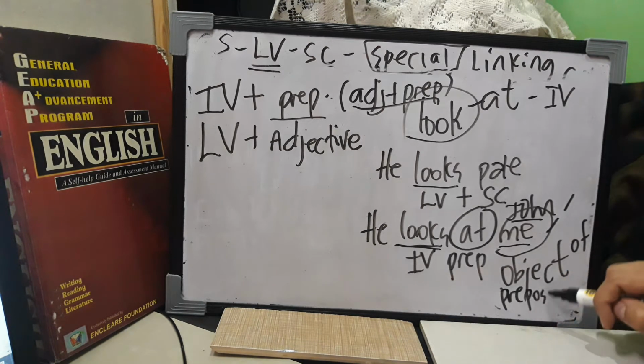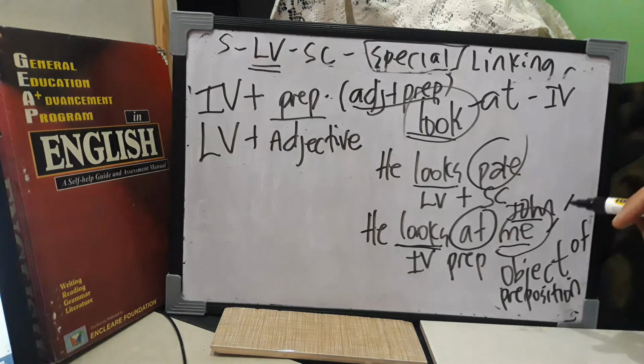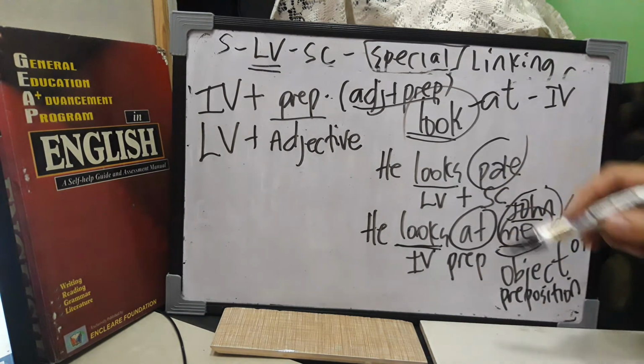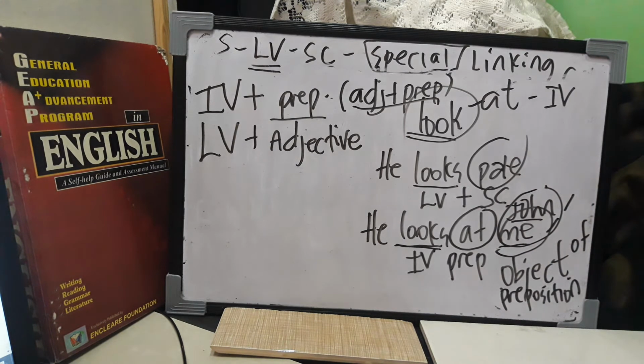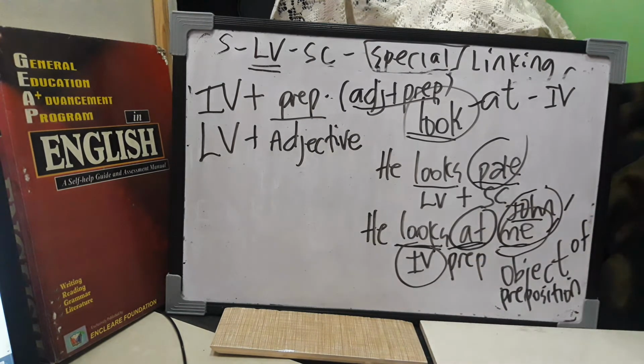So in case of this noun and pronoun, the sentence construction is totally different, guys. So again, if it's followed by an adjective, then that is one linking verb. If it's followed by a preposition, then it is used as what? As an intransitive verb. So is this clear, guys?